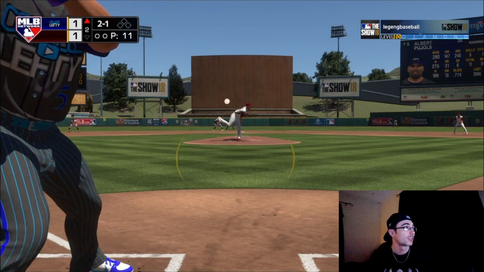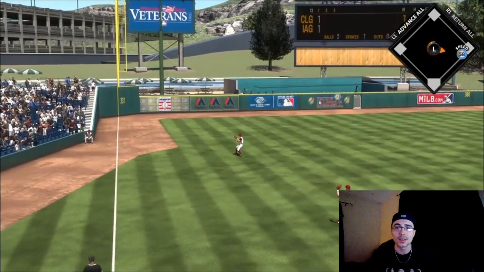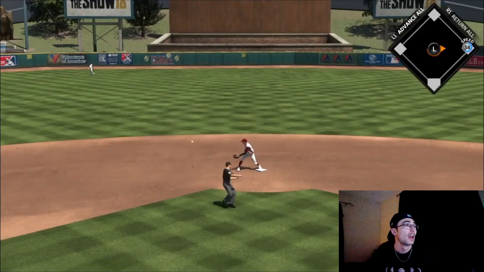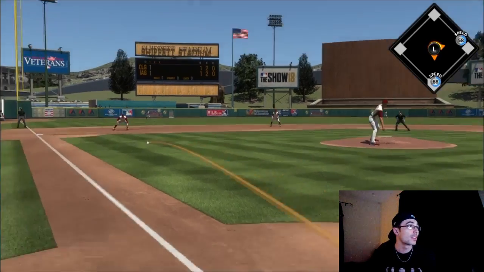Mike Trout grounds out to the shortstop. That brings up Albert Pujols. He left in Adam Wainwright, I think a little bit too long in this game. That's probably the one thing looking back. When I was editing this clip, I realized that Adam Wainwright was into the second inning, but it worked out